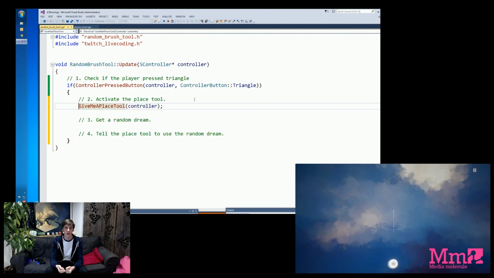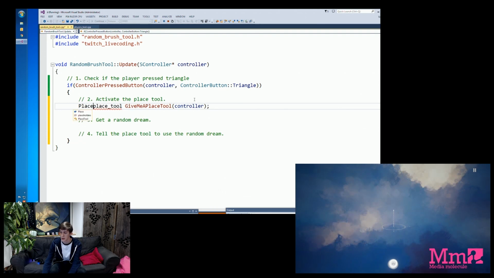and then we need to store this, because it's no use getting the place tool if we just then forget about it again. The way of storing things in code is we add things called variables. Now a variable is just basically a label on a bit of information. So we want a label on this place tool we just got so we can refer to it later. So we call this thing place tool, and it needs to know what type it is, so we give it a type, which is place tool as well.